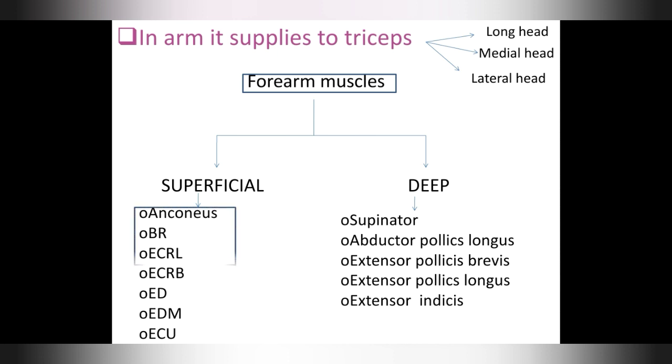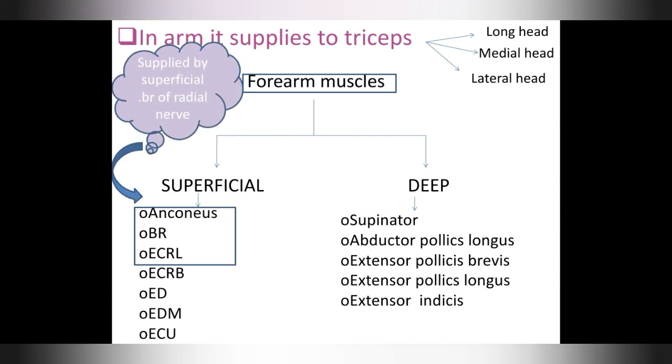Anconeus, brachioradialis, extensor carpi radialis longus. These three muscles are supplied by superficial branch of radial nerve. Rest all muscles are supplied by deep branch of radial nerve. Now we'll see a rough diagram of radial nerve for our clear understanding. Radial nerve in axilla, in arm, in forearm and in hand. The root value of radial nerve is C5 to C8.